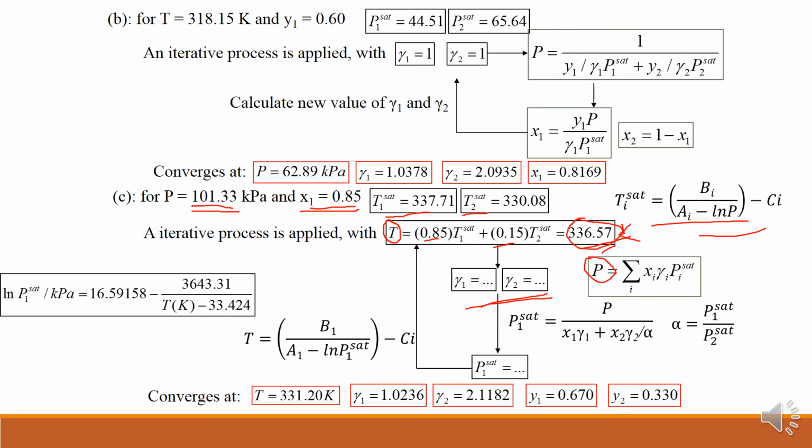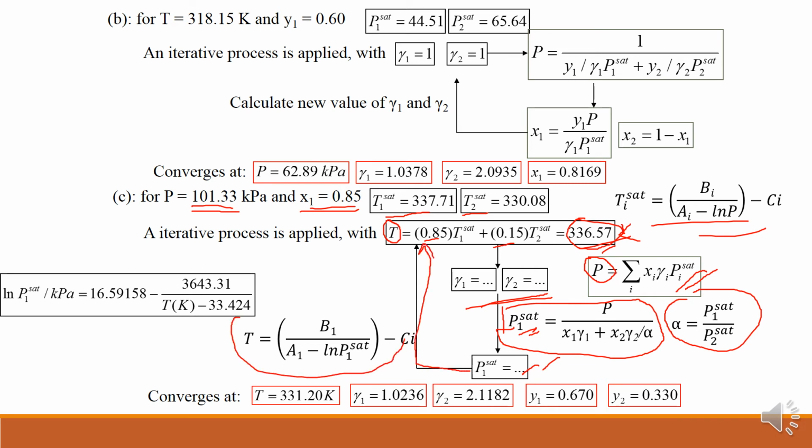Are you getting this? Or this particular formula is used for a binary system, and it is modified like this. This is a modification of this particular formula by applying alpha is equal to P1 saturated by P2 saturated. So with gamma 1, gamma 2, then this value, then you will get P1 saturated by this equation.